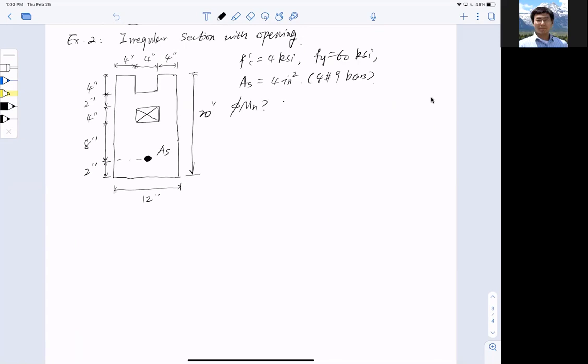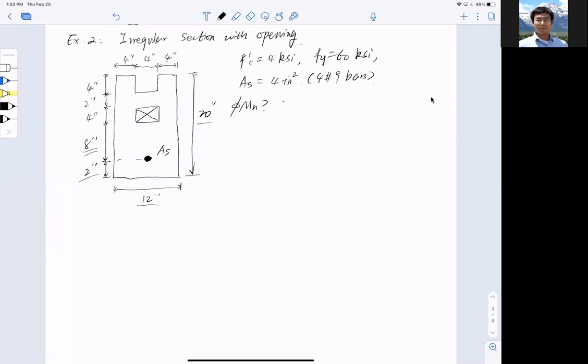Here's the geometry of the section. It has these sticking-out parts, 4 inches wide and 4 inches tall, a missing part that is a 4x4 square, and the spacing between the edge of the missing part and the opening's top surface is 2 inches. The opening is roughly square, 4x4 again. Underneath it there are 8 inches of concrete, with the reinforcement right here and a 2-inch concrete cover at the bottom. The total height of the section is 20 inches and the width is 12 inches. This is the geometry we're dealing with.